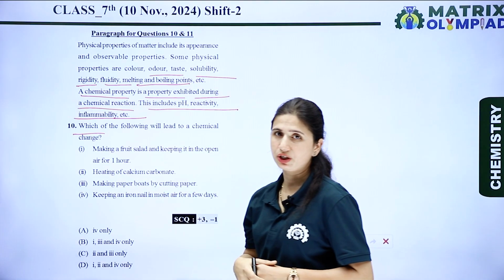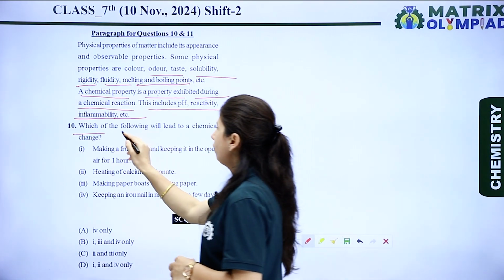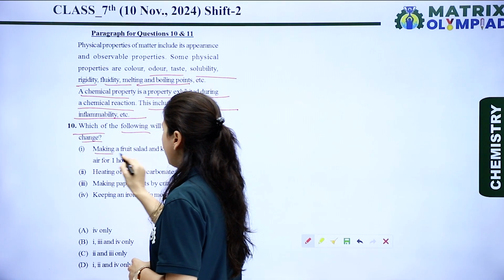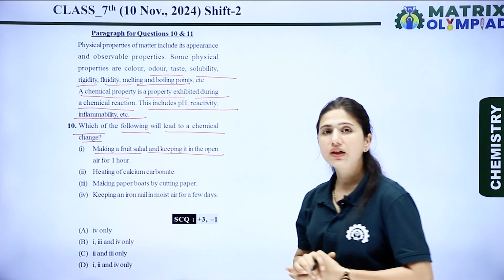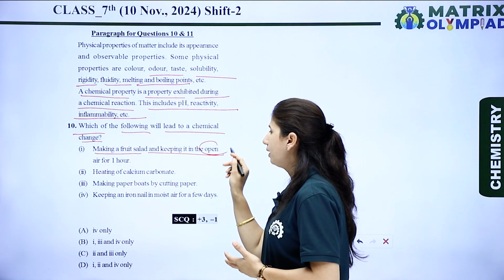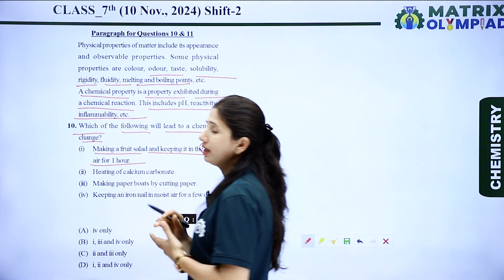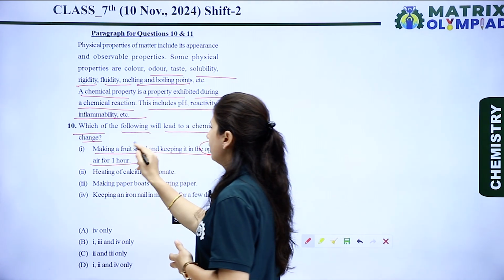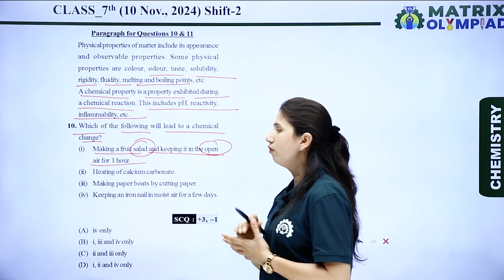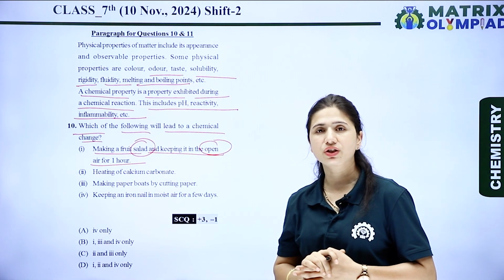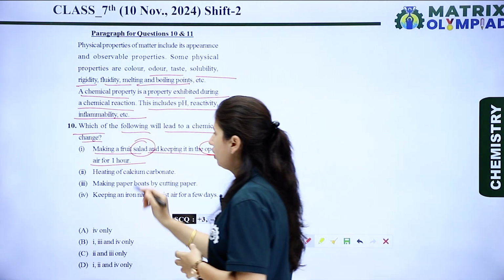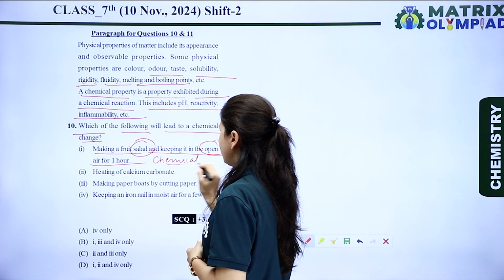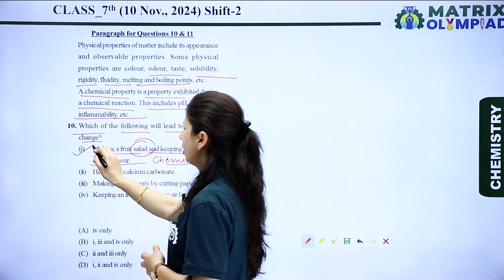Now let's see the question. The question is, which of the following will lead to a chemical change? Now let's see the options. Making a fruit salad and keeping it in the open air for 1 hour. It is a chemical reaction because when we keep this fruit salad in air for 1 hour, an oxidation reaction takes place, and because of the oxidation reaction, it is a chemical process. So this is a chemical process.